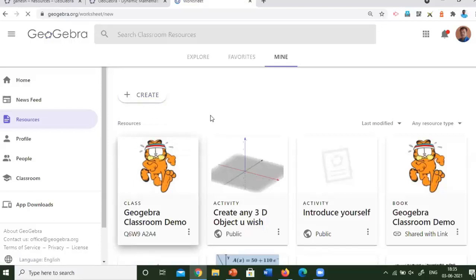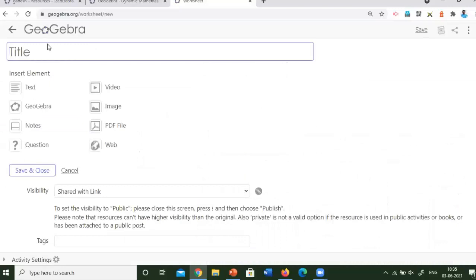Then it will take you to a new page. It will ask you to input a title. Now I will click as demo. This is the activity demo. Then what are the things we can insert with this activity?